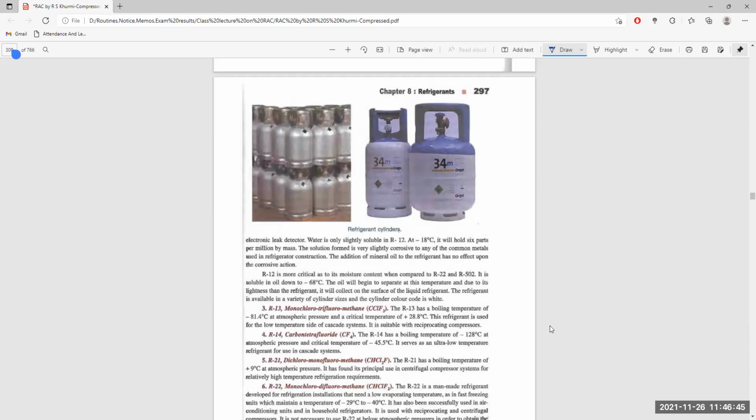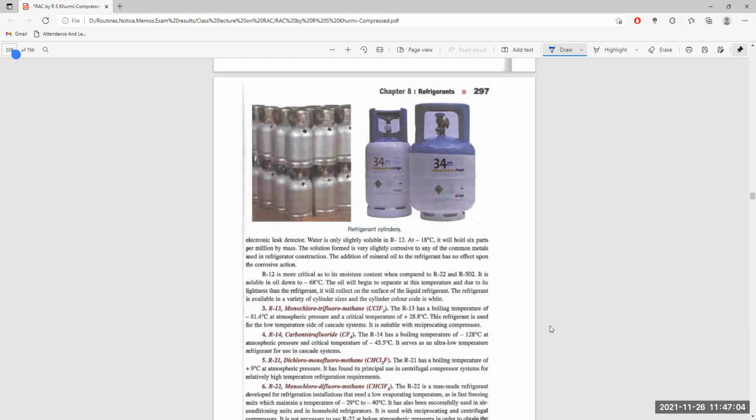The refrigerant is available in a variety of cylinder sizes and cylinder colors. A color code is available. The refrigerant cylinders look like our LPG cylinders. The only difference is the color itself. LPG cylinders are always red, whereas this one is more or less white, silver color itself.